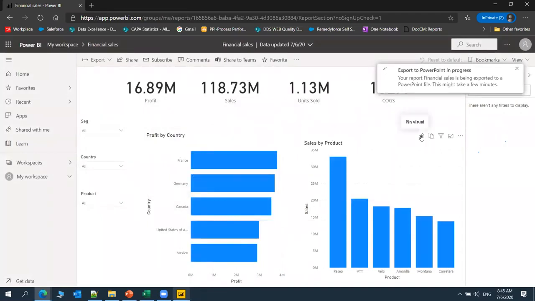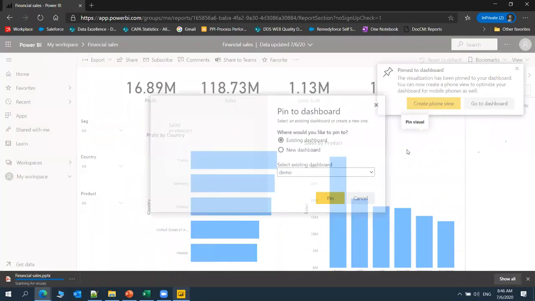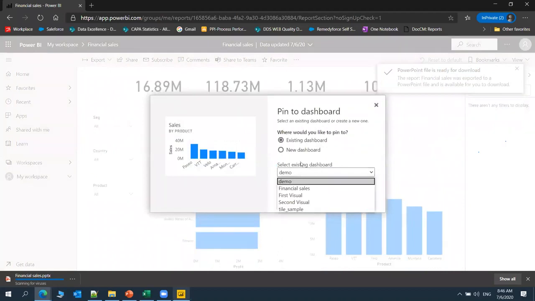Here, this is the icon, pin visual. As of now I have opened one report, right? If you pin other report data also into the same dashboard, that's why I can call it a dashboard. A dashboard is a collection of multiple reports. We can pin it like this. Financial sales.